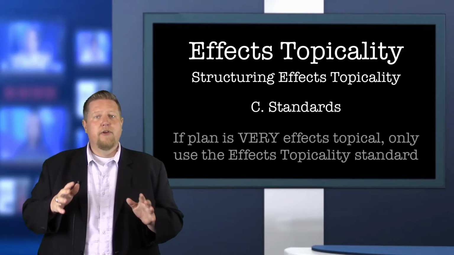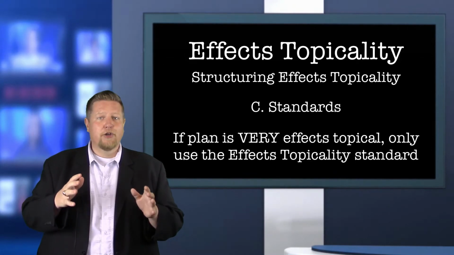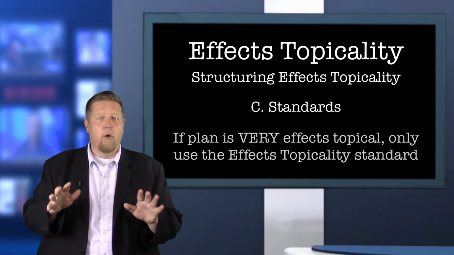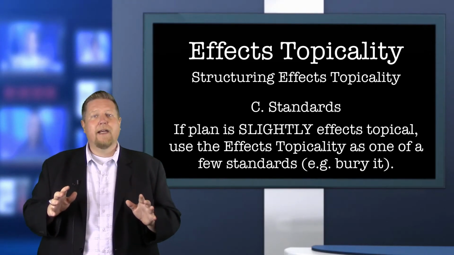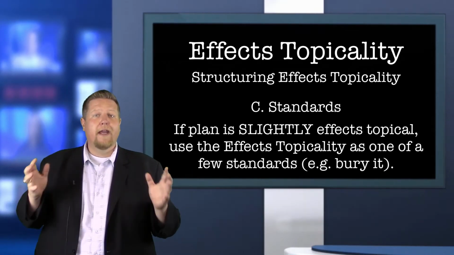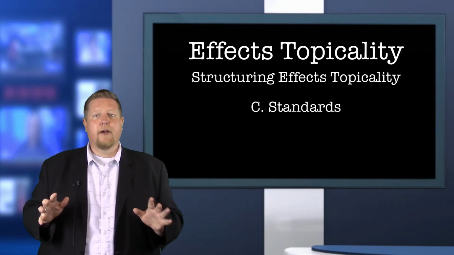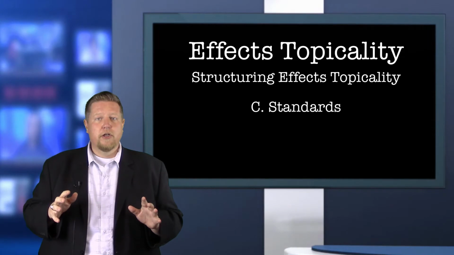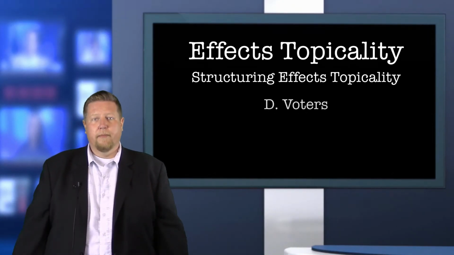Now here's a trick. If you know that the plan is clearly affects topical, you should list affects topicality as your only standard. Doing so will make it stand out more. But if you don't think the plan is blatantly affects topical, you can add it as the second or third standard, then blow that affects standard up later in other speeches if the affirmative team drops that standard. Now, that strategy only works in front of highly experienced judges who are keeping a tight flow of the round, and they'll see the argument in the first place, but it's something to think about.